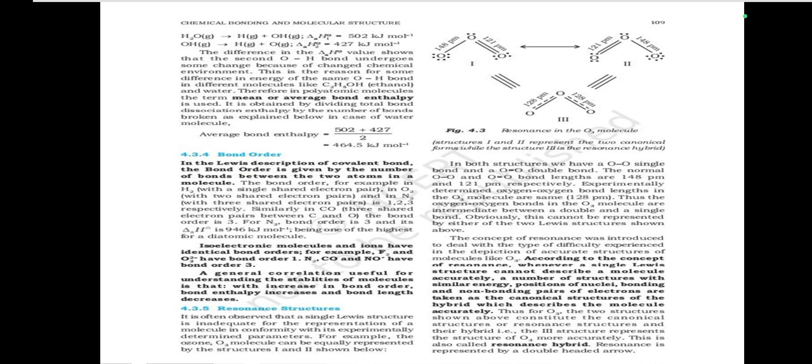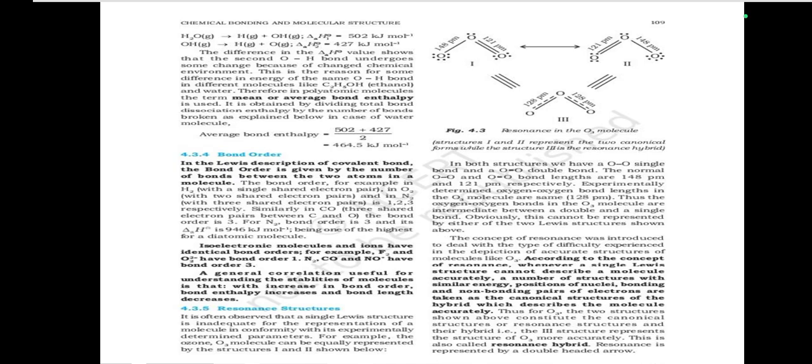Similarly, in CO, there are three shared electron pairs between C and O, so the bond order is 3. For N2, bond order is 3, and its delta H is 946 kilojoule per mole, being one of the highest for a diatomic molecule.